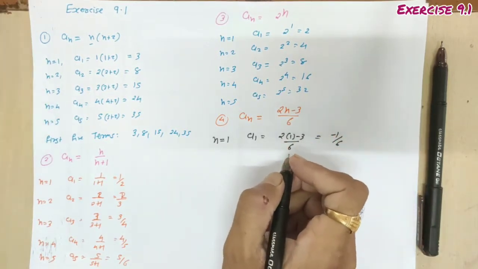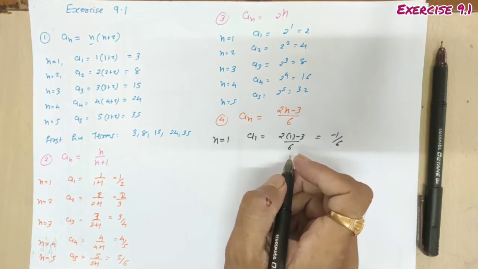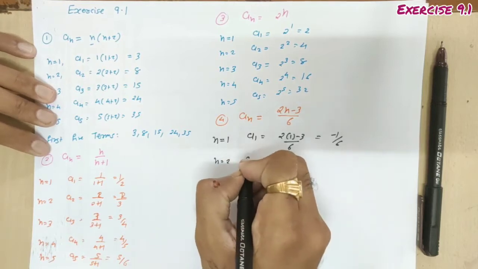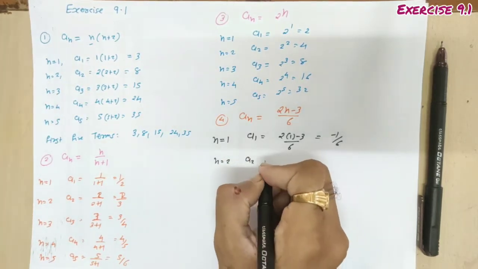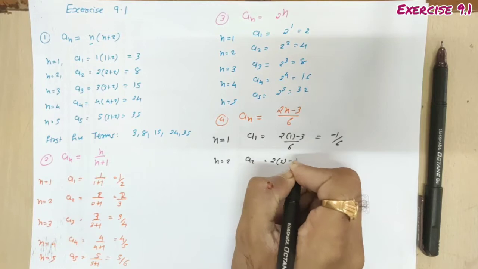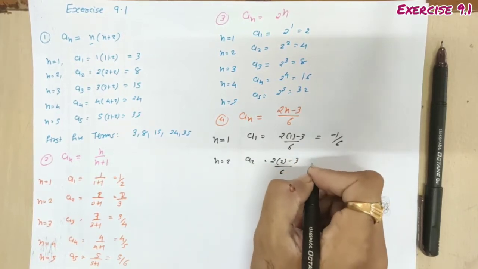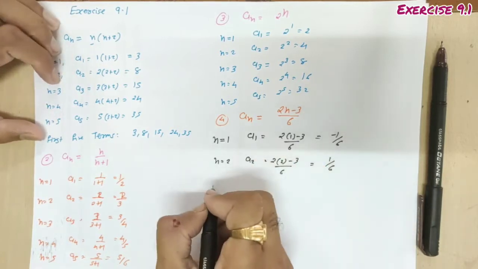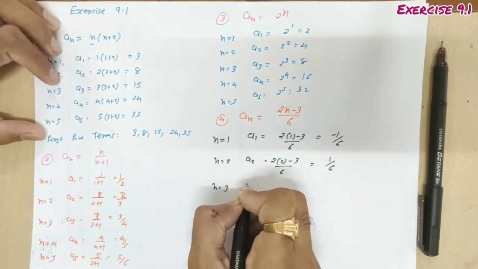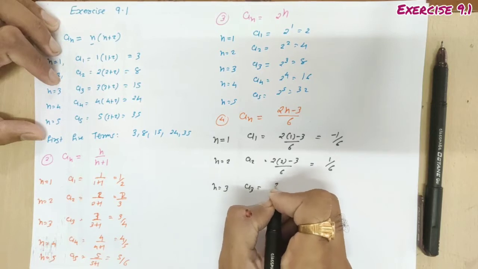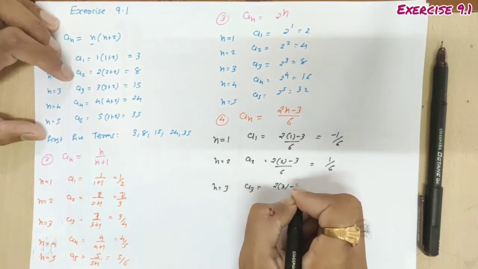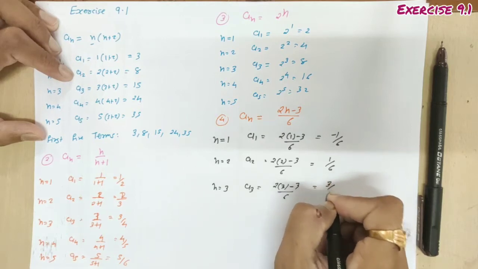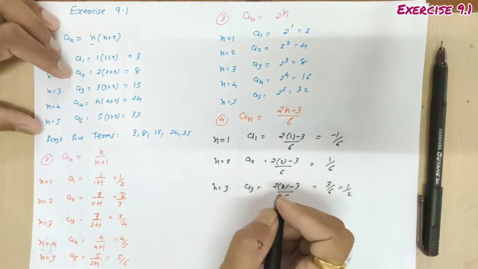Minus 1 by 6. Then a2. N equal to 2. a2 is 2 into 2 minus 3 by 6. 2 2s are 4 minus 3, 1 by 6. N equal to 3. a3, 2 into 3 minus 3 by 6, 6 minus 3, 3 by 6, 1 by 2.